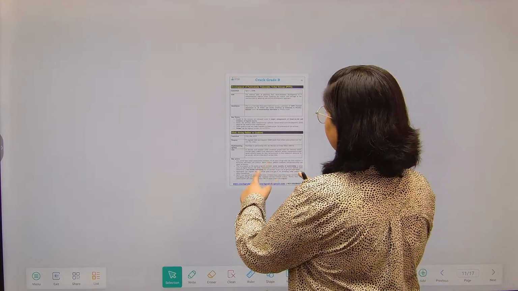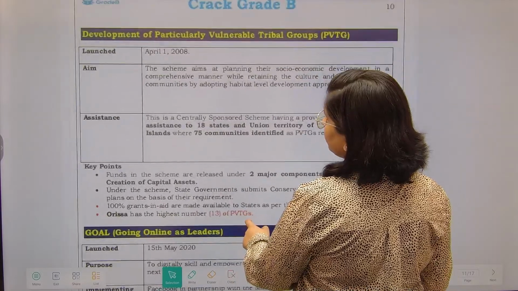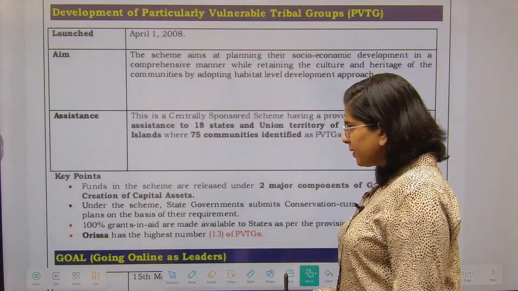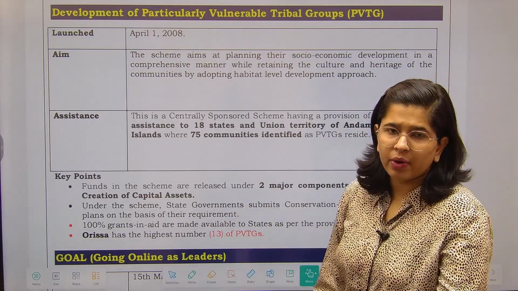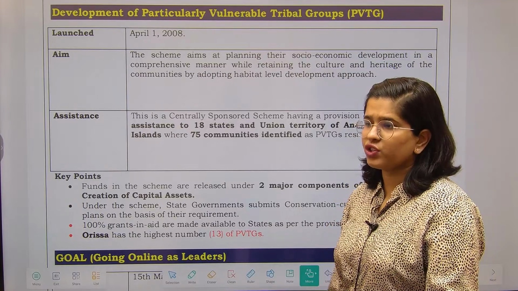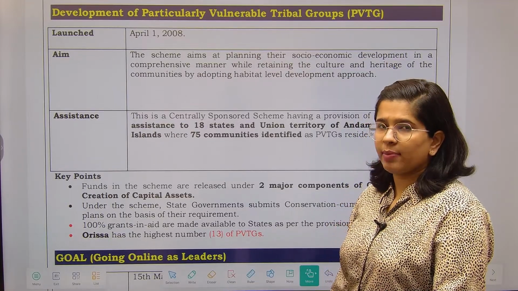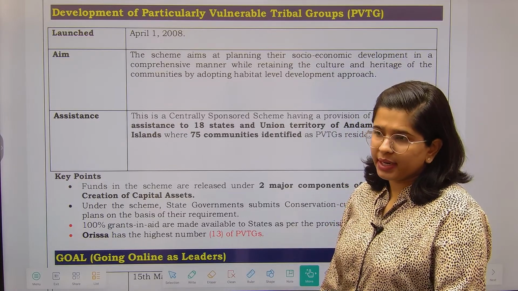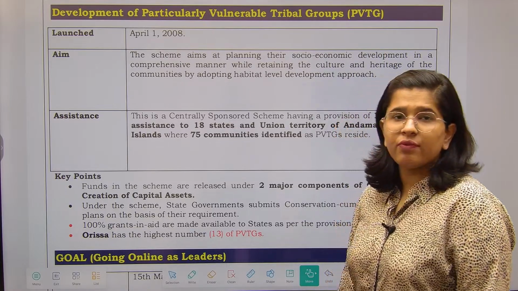Development of PVTGs. Nothing much under this particular scheme. We all know the few pointers, we already know about it. What are the PVTGs? Economically, socially backward people, right? Even in the tribal group, they are the most secluded ones. They have not assimilated their living criteria. So this particular scheme was for them.